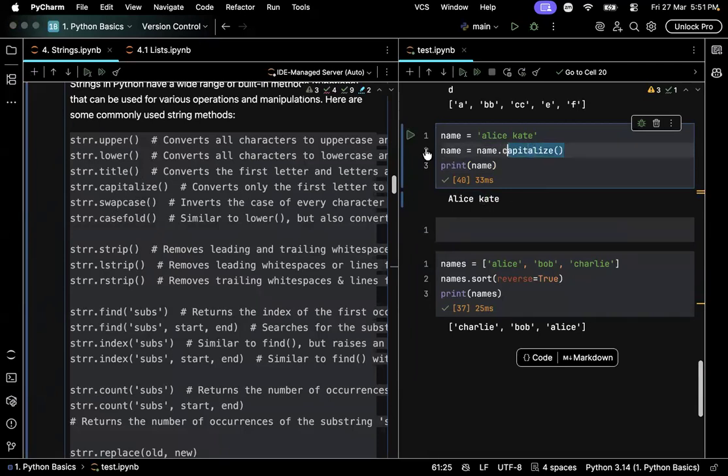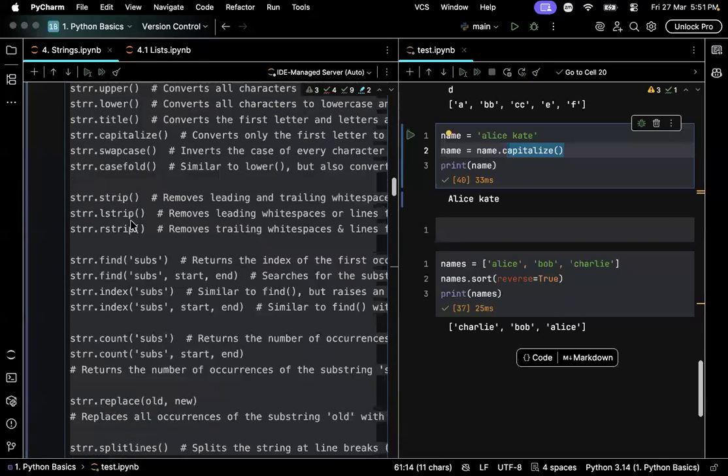Swap case will switch, as the name suggests. It will switch upper case into lower and lower characters into upper. Casefold, these are advanced. You can ignore it. Strip, these are important. Strip, lstrip, and rstrip.